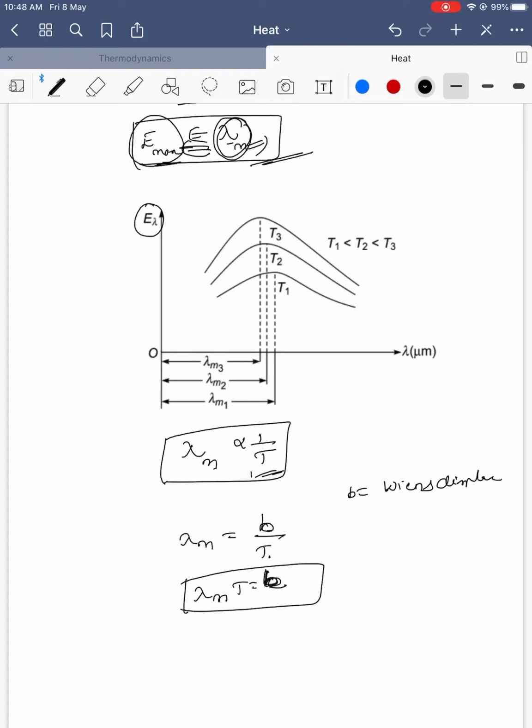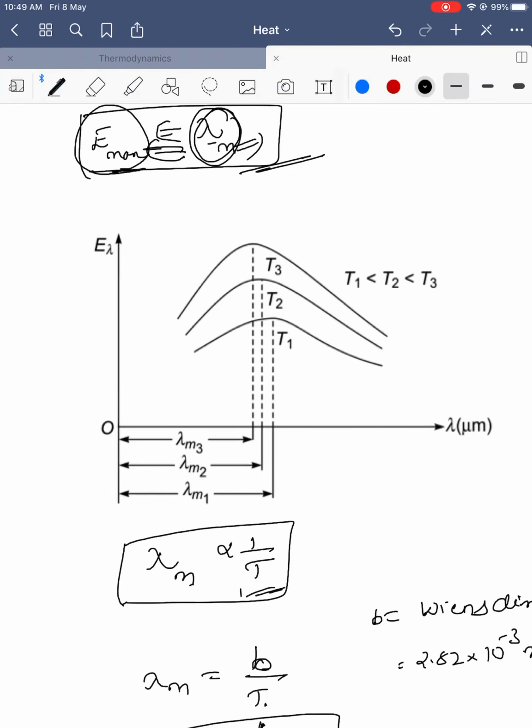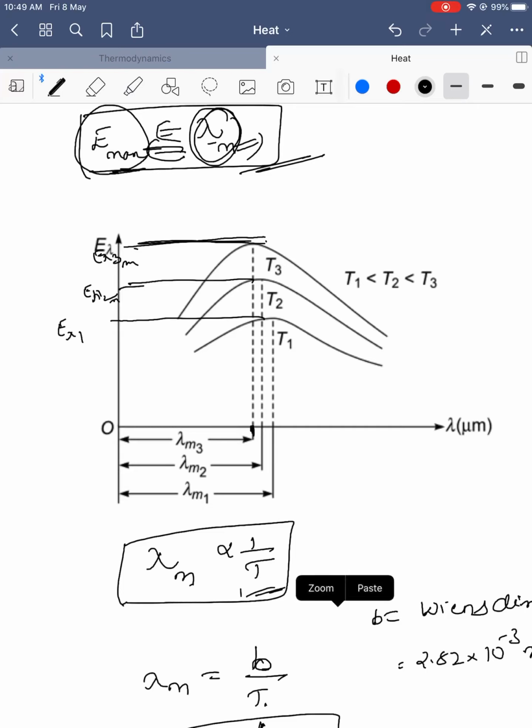The value of it is 2.82 into 10 power minus 3. What will be the unit? Meter Kelvin. Now if you see this graph of energy emitted versus wavelength, this is the peak value. The peak values are E lambda 1, E lambda 2, E lambda 3. These are the maximum energies at a particular temperature or particular wavelength.